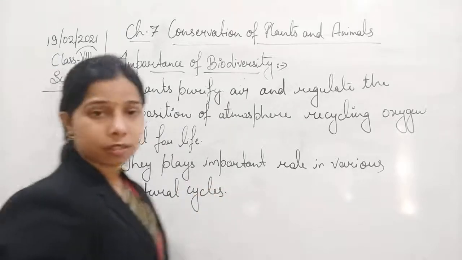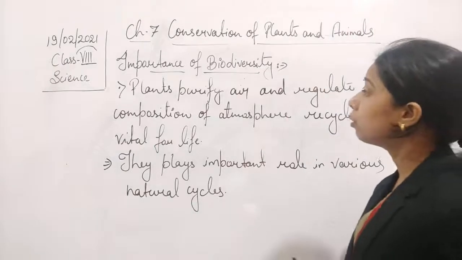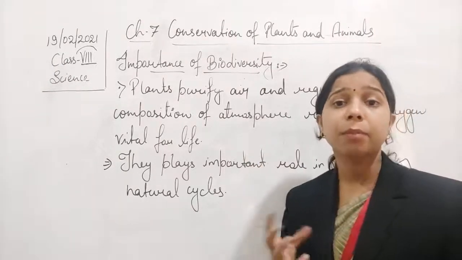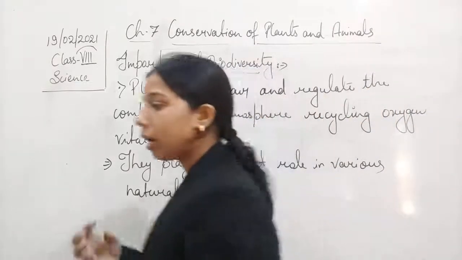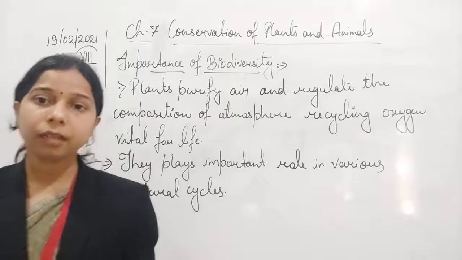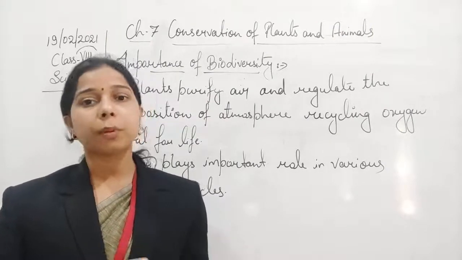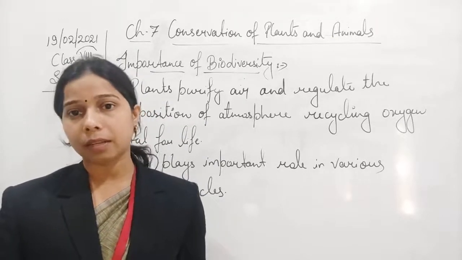So this is the first importance of biodiversity. When you look at it, students, you will find that plants are important because they help in purifying the air. We exhale carbon dioxide, and this carbon dioxide is taken by the plants, and they use it to perform the process of photosynthesis. So the carbon dioxide will be used by the plant itself.